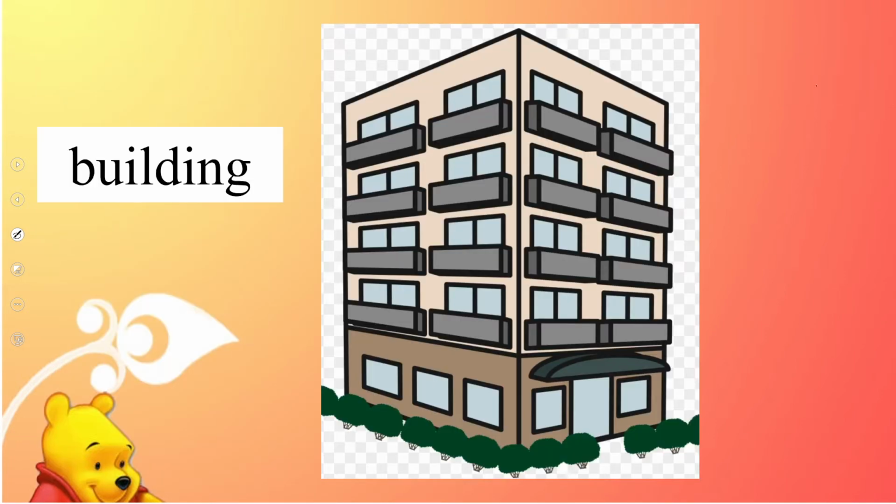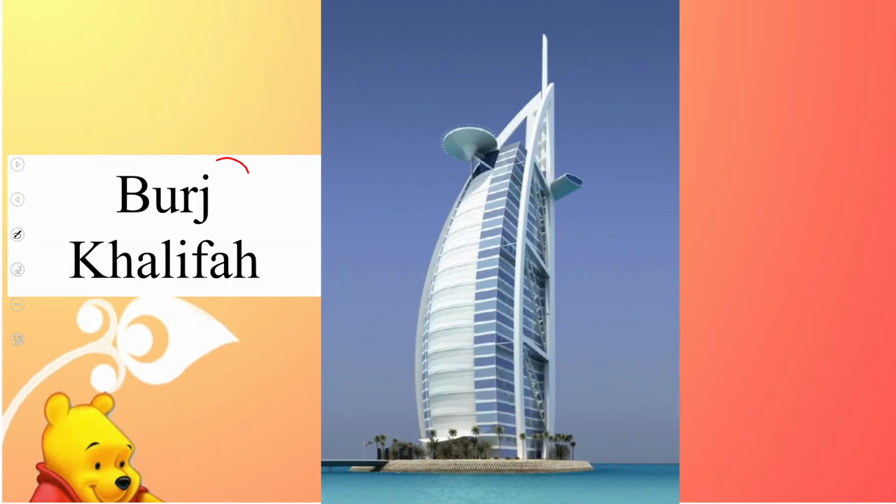All right. So here, when I say building, it may refer to any building, maybe your school building or any building on the road. So it is a common naming word for a place, building. But when I say Burj Khalifa, it is a particular name, a particular building which is in Dubai. All right. So beta, this is a particular name and building is a common name. Now, can you differentiate? Are you getting it?